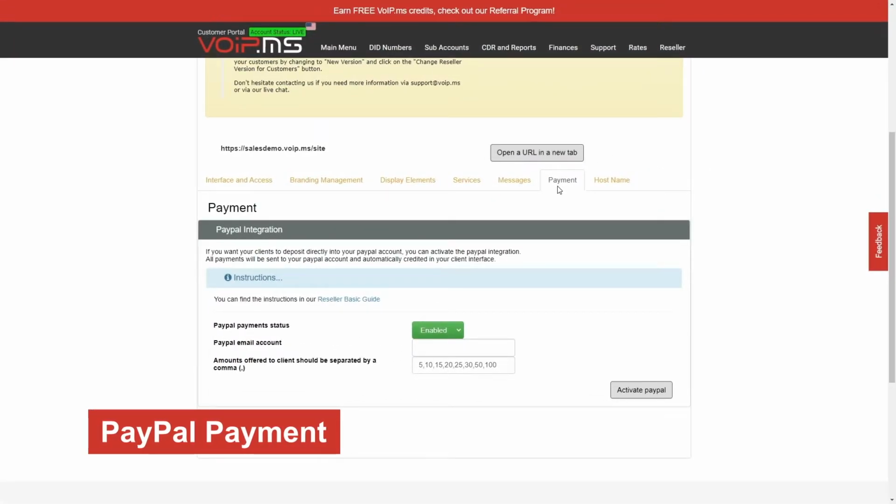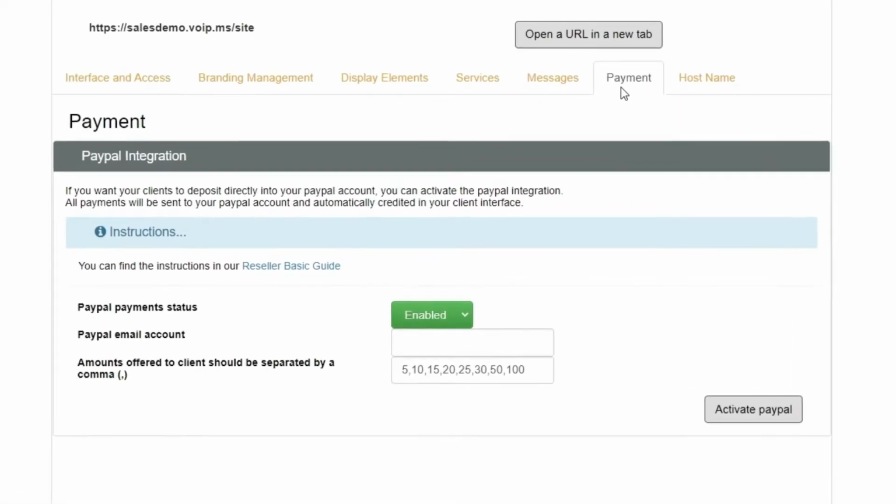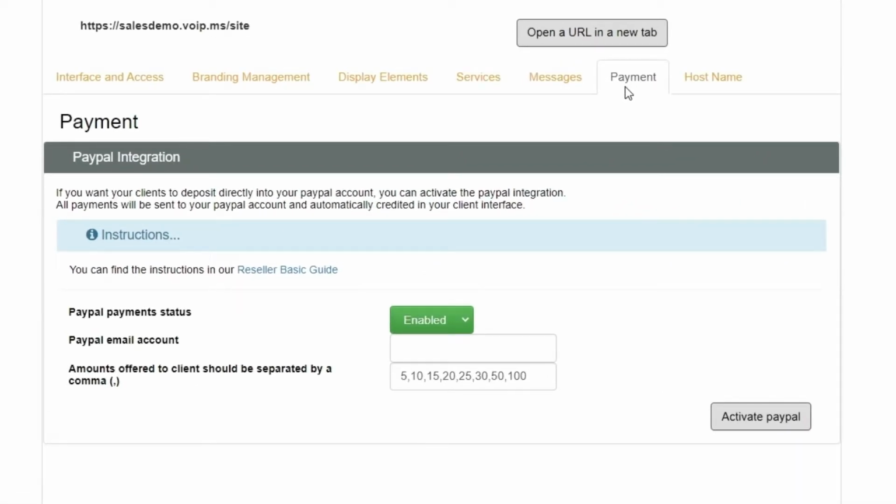Let's talk about our PayPal payment integration. This tab allows you to connect your business PayPal account to your client's interface if you want your customers to pay you directly from the client's interface. This is only a payment processing gateway. It will not create or send an invoice to your customer.